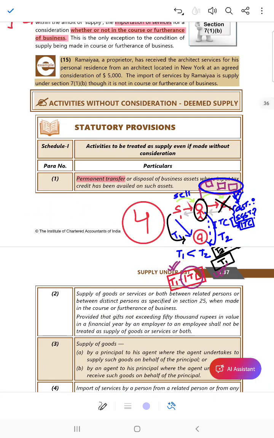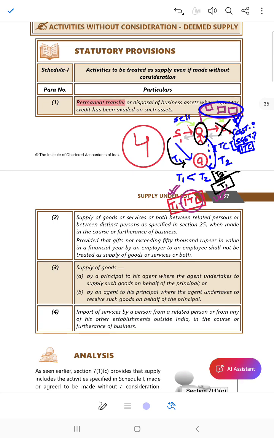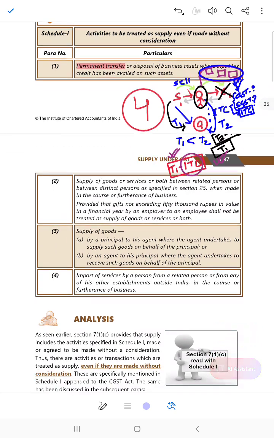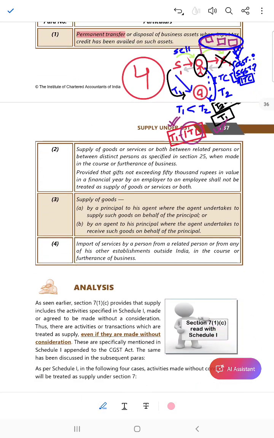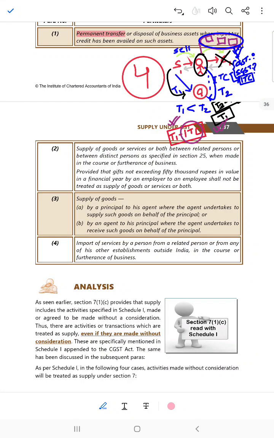So, permanent transfer or disposal of business assets where ITC has been availed. Second point is the supply of goods or service between related persons or between distinct persons as specified in section 25.